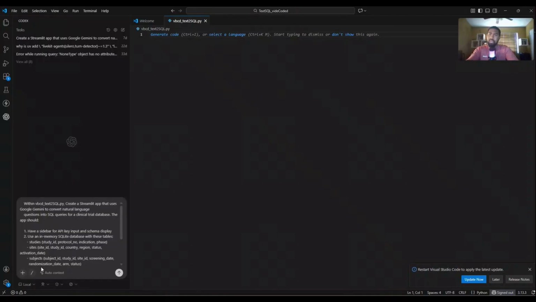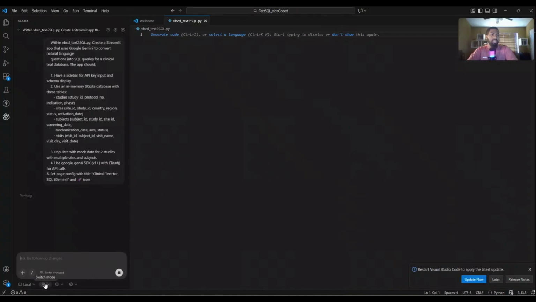So this is us doing that, where we have a sidebar for API key input and schema display. Use an in-memory SQLite database with these tables: studies, sites, subjects, visits. Populate mock data for 2 studies with multiple sites and subjects. Use the Google Gemini SDK with a client for API calls. Set page config with the title Clinical Text-to-SQL Gemini, and have a DNA icon in the mix. That's what we want first. And we also want to state that this has to be within our .py file here. So let's let it go.